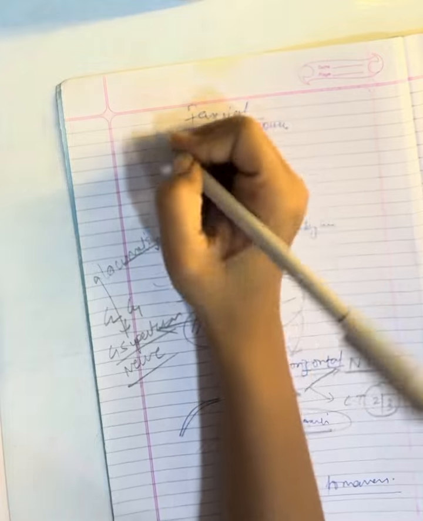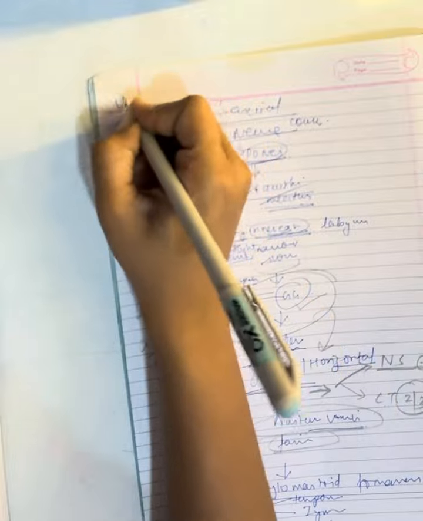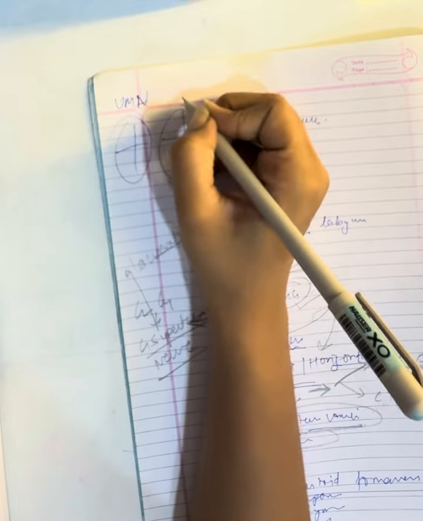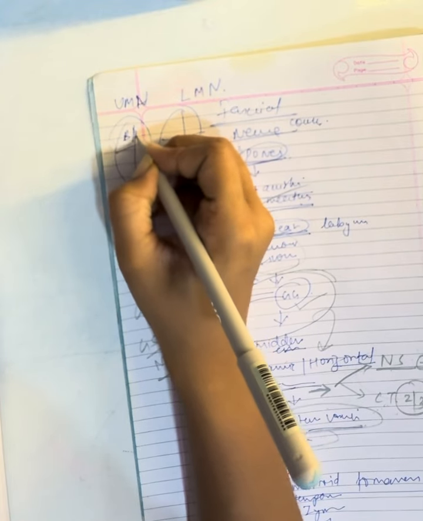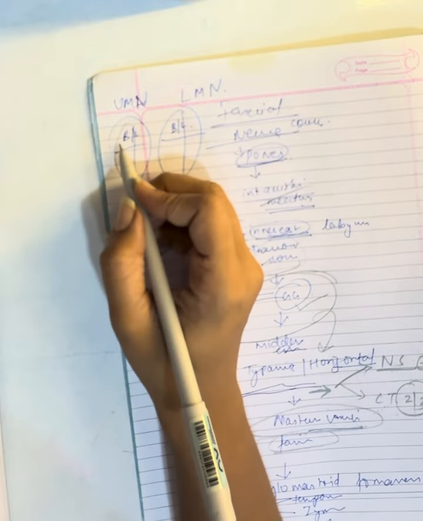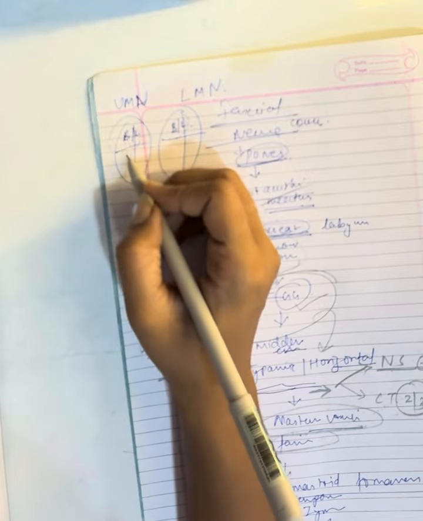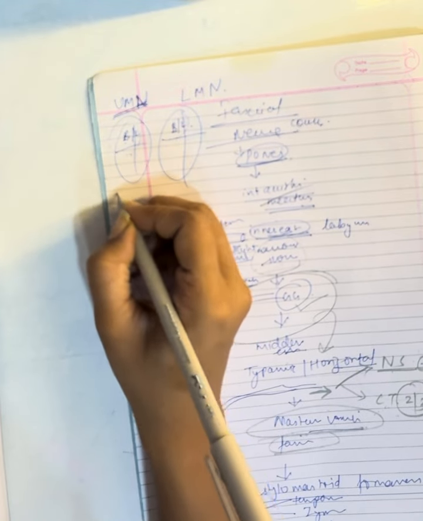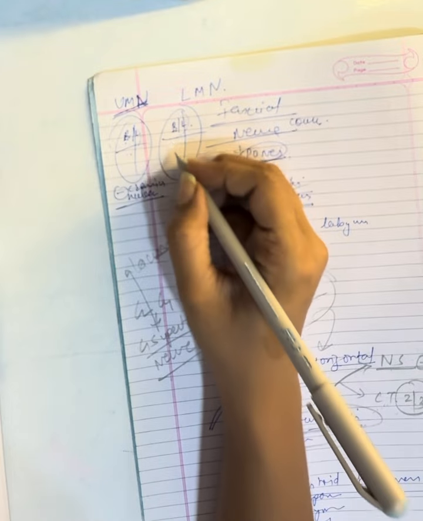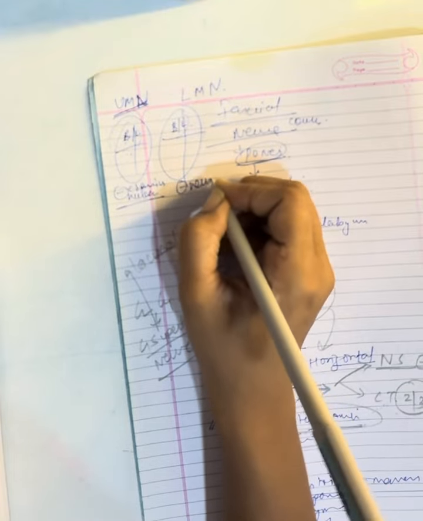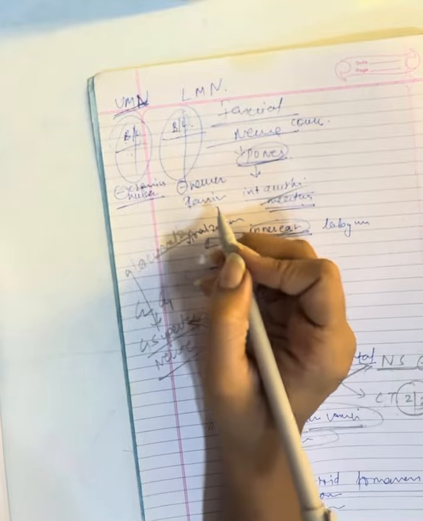Then we talk about a very very important concept that is asked multiple times in facial nerve context, that is upper motor neuron and lower motor neuron lesion. First of all we have to understand that upper fibers are supplied by bilateral nerves. So even if one nerve is injured, the upper will not be affected. In upper motor neuron, the problem is in the cranial nucleus, and in lower motor neuron, the problem is in the nerve fiber, that is, something happens in the facial nerve fibers or in their course, so that is lower motor neuron.